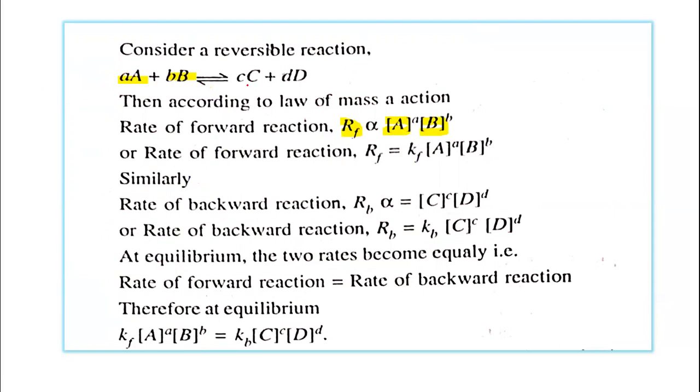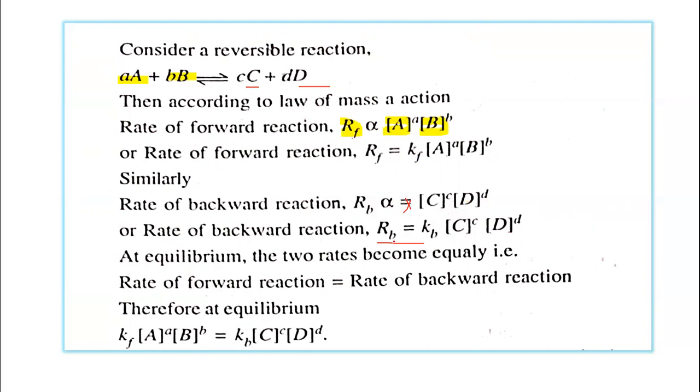Okay, so the rate of the reverse reaction or backward reaction is proportional to the concentration of the product C and the concentration of the product D. So you can see here the rate of the backward reaction, where R stands for rate, is directly proportional to the concentration of the product C raised to power c and the concentration of the product D raised to power d.